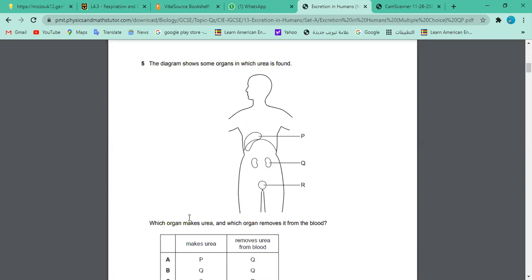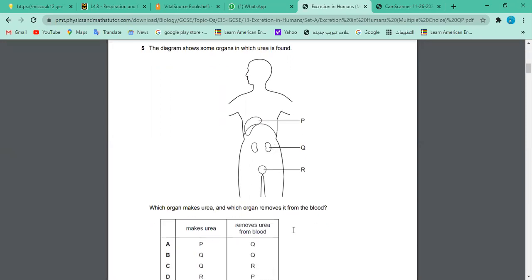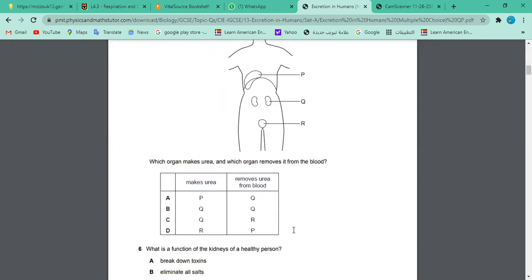So which organ makes urea and which organ removes it from the blood? You have these answers: makes urea, removes urea. They have given all these options. This one is for liver and this is for kidney, and this is again kidney and kidney. Okay, A, B, C, which one do you think is the correct answer and why?